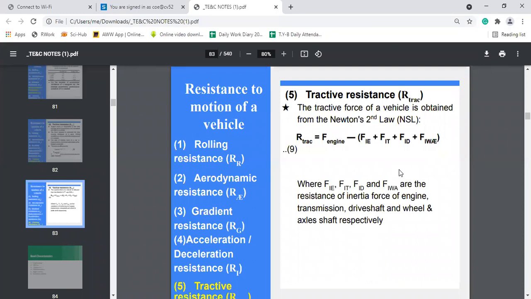So what is this F_IE, F_IT, F_ID and F_IWA? F_IE is the resistance of inertia force of engine, F_IT is the resistance of inertia force of transmission, F_ID is the resistance of inertia force of drive shaft, and F_IWA is the inertia force on wheel and axle shaft respectively. Okay. So up to this we have discussed in the last lecture.